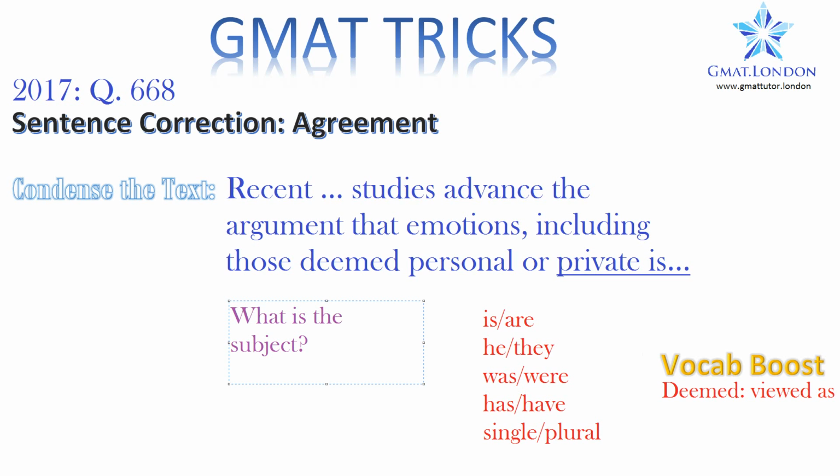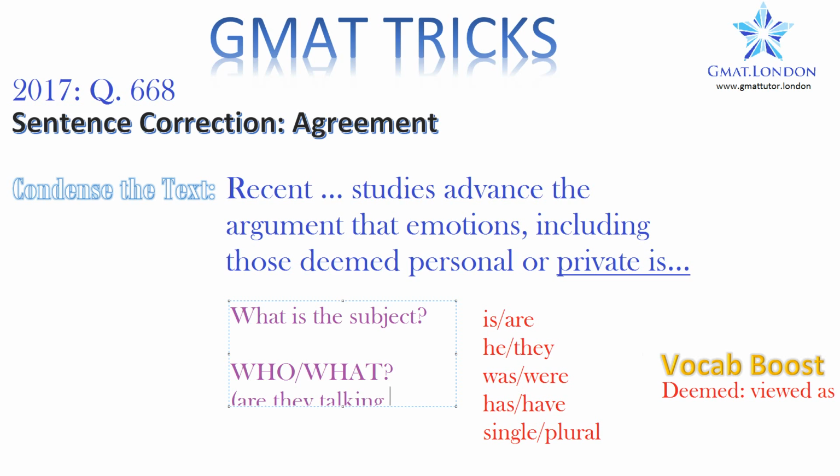Now, you might think, well, how do I decide on that? The best way to decide on what the subject of a sentence is, is to ask yourself who or what is doing the action. Who or what are they talking about? Put in brackets: who or what are they talking about?